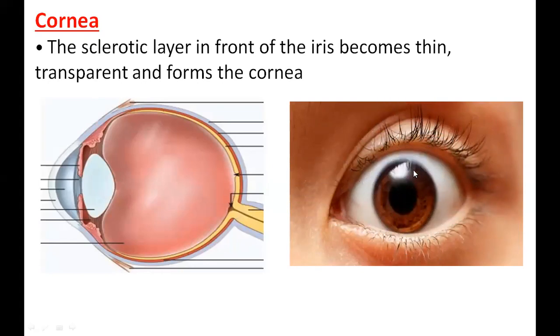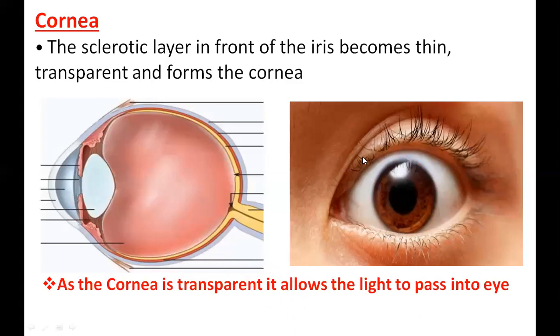So this front part is the cornea part. But because it is transparent, we can't see it. We can see only the things which are inside. But actually, it's like a glass cap on top. That is the cornea.